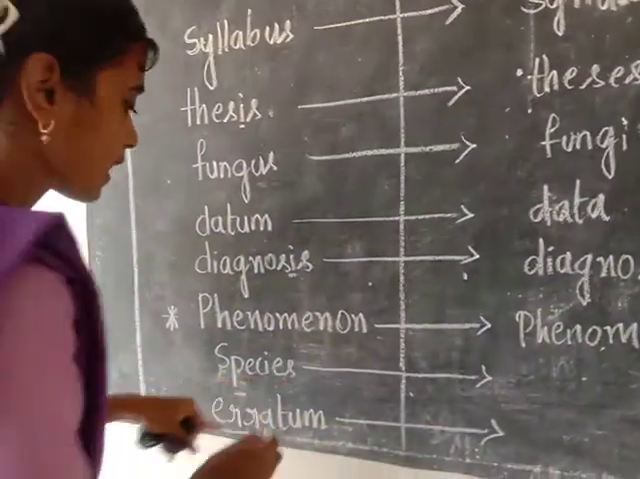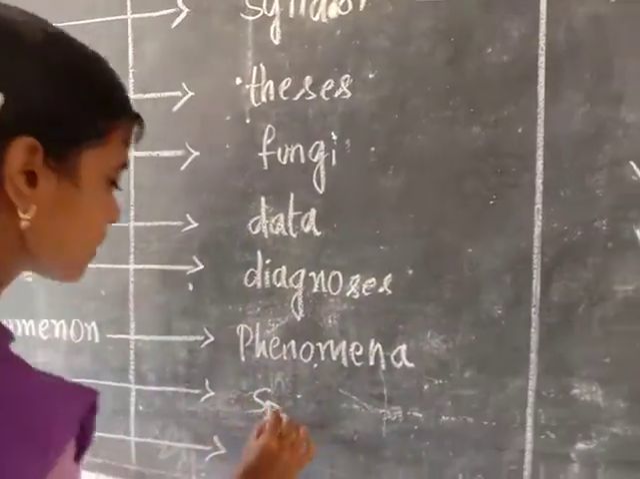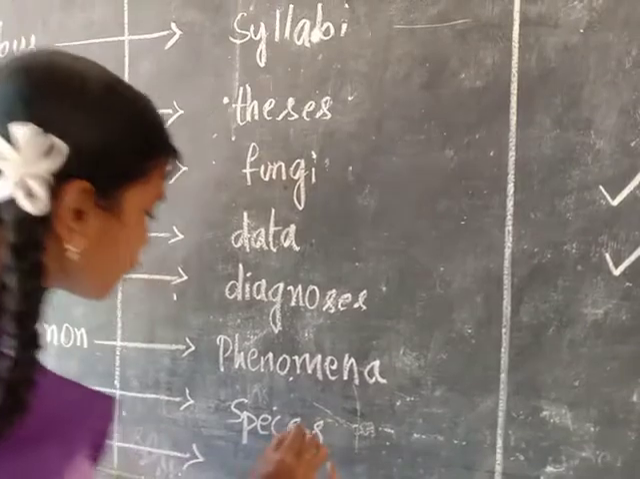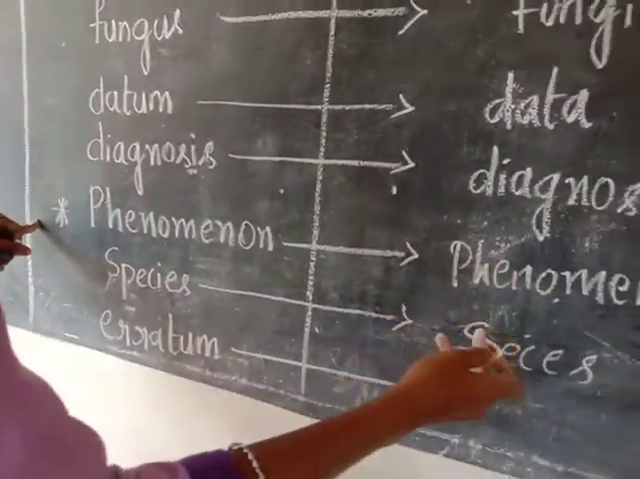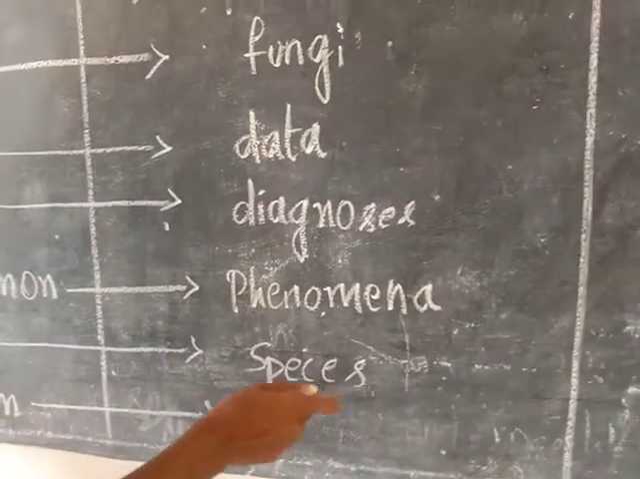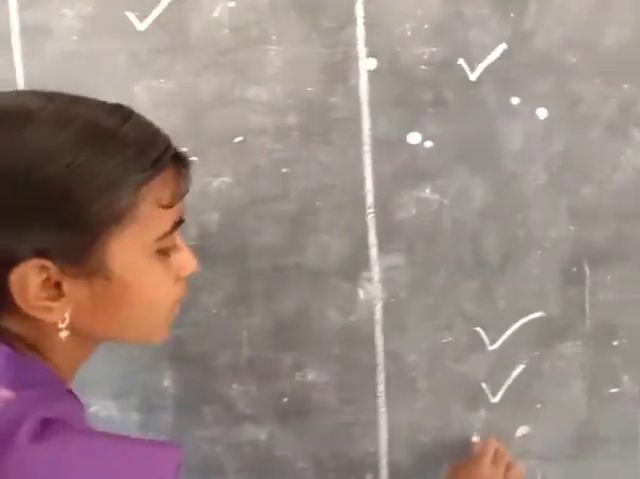Species. We are getting E. It can be written as species in the plural word. It is also a Greek word.